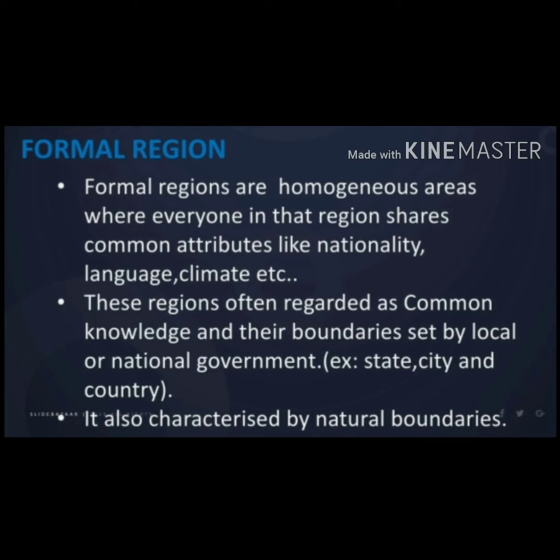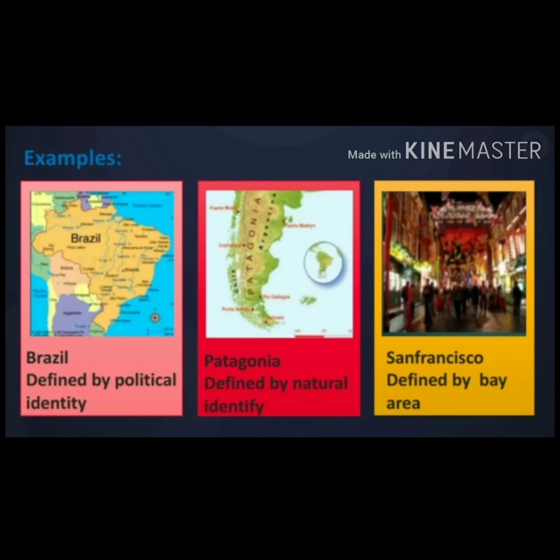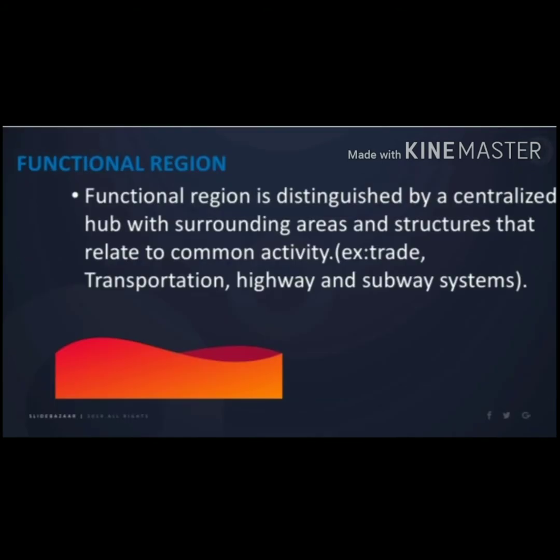Formal region. It should be characterized by common properties, political units and natural boundaries. Let's see some examples. Brazil is the identity of a political unit and Patagonia is a natural identity. San Francisco is the identity of Bay Area.